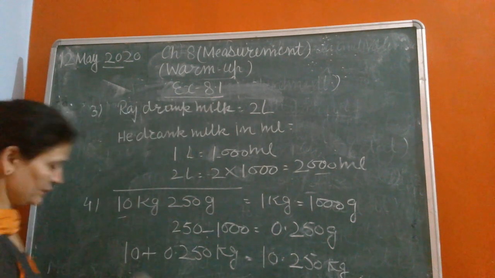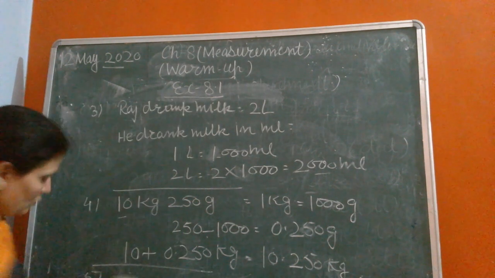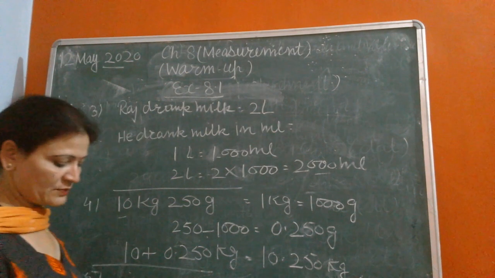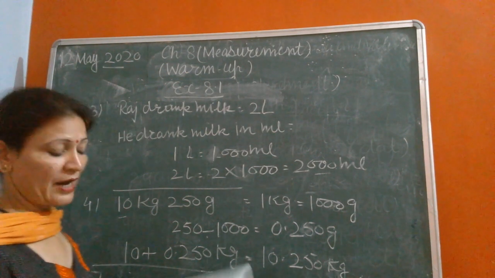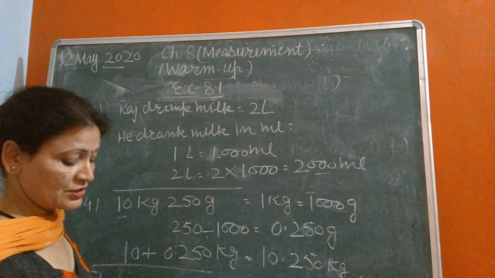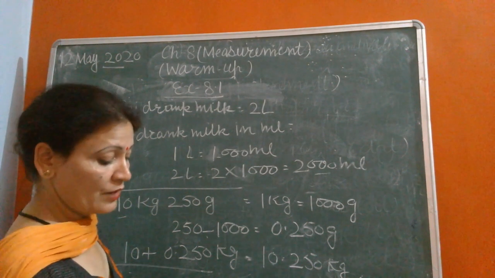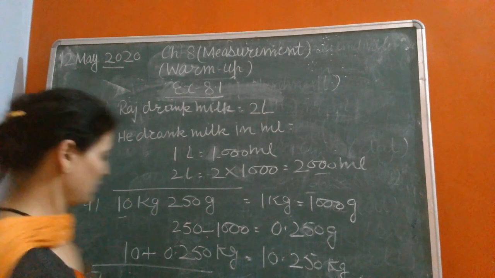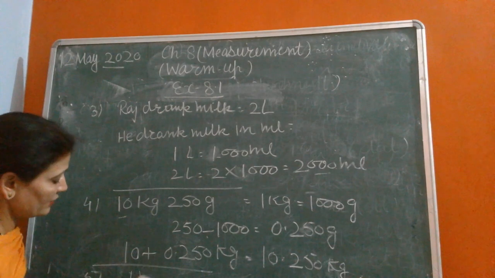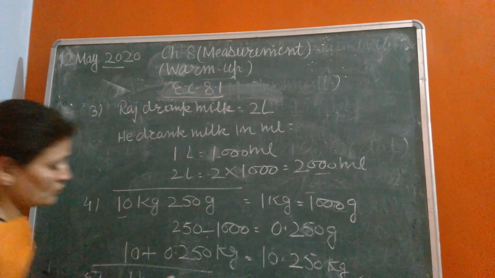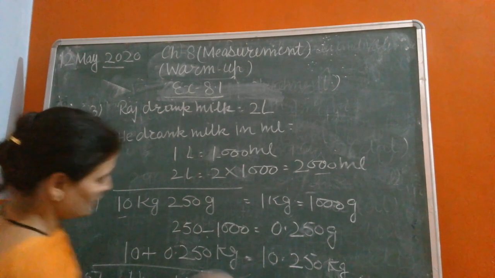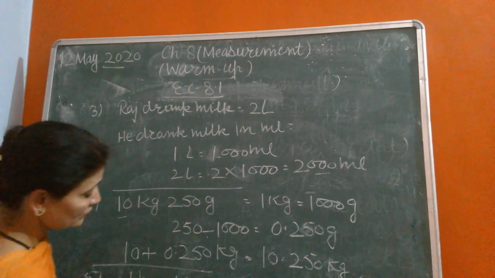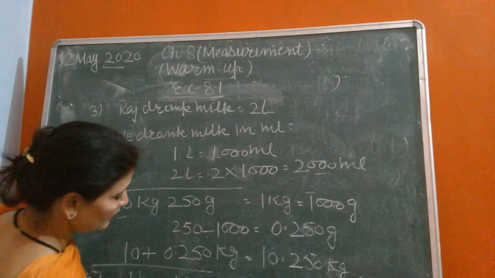Now question 5. A piece of cloth measures 1 meter. Express the measure in mm. First we will change 1 meter into mm. 1 meter equals 100 centimeter, and 1 centimeter equals 10 mm.